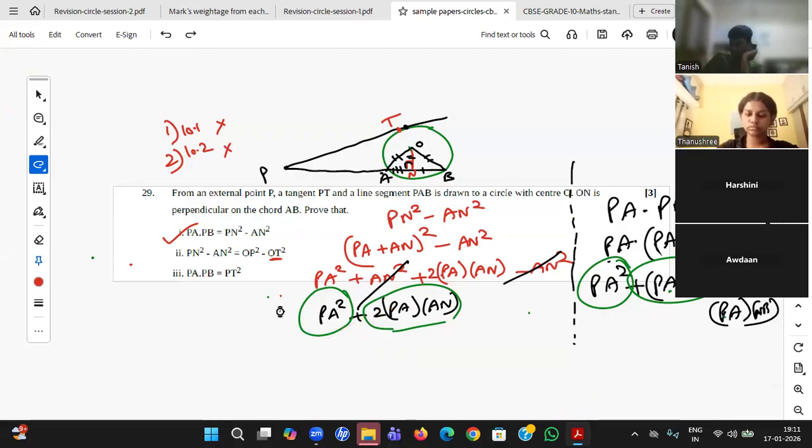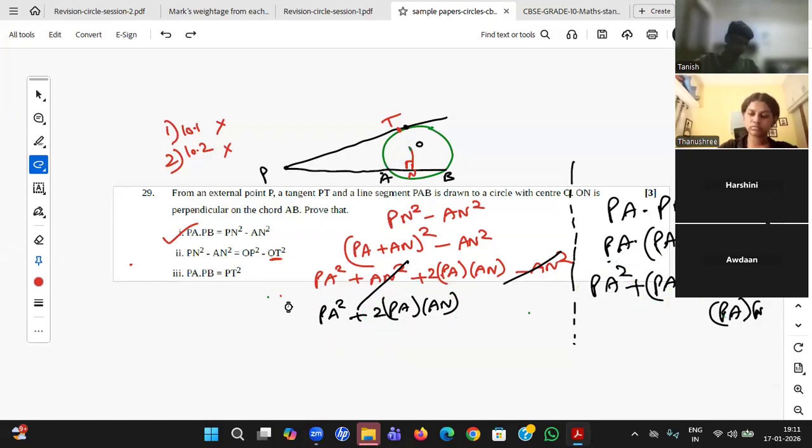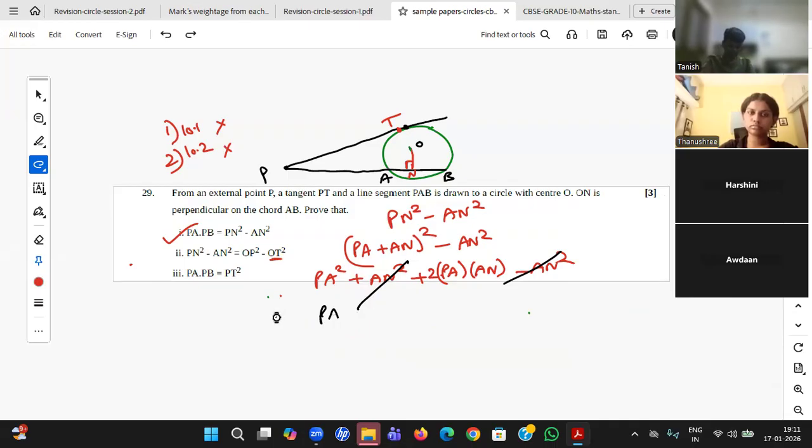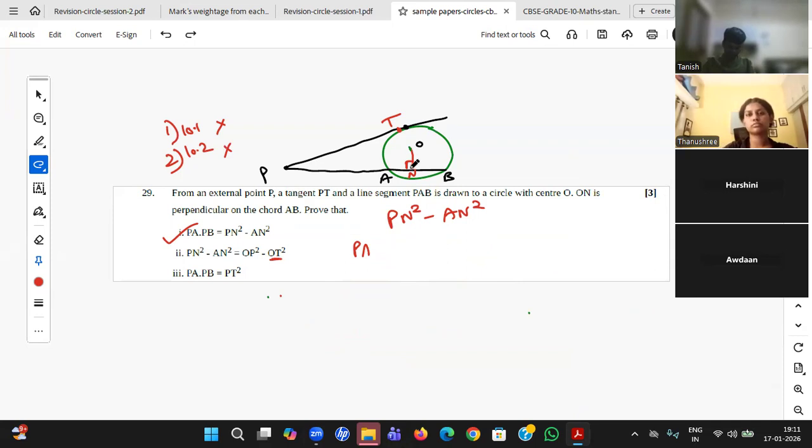Okay, second one. Narendran, please help me with the second one. How did you do? I'll just construct the things which I have already constructed for the first question. AN, this one I have constructed. Next, Narendran, what did you do for the second part?